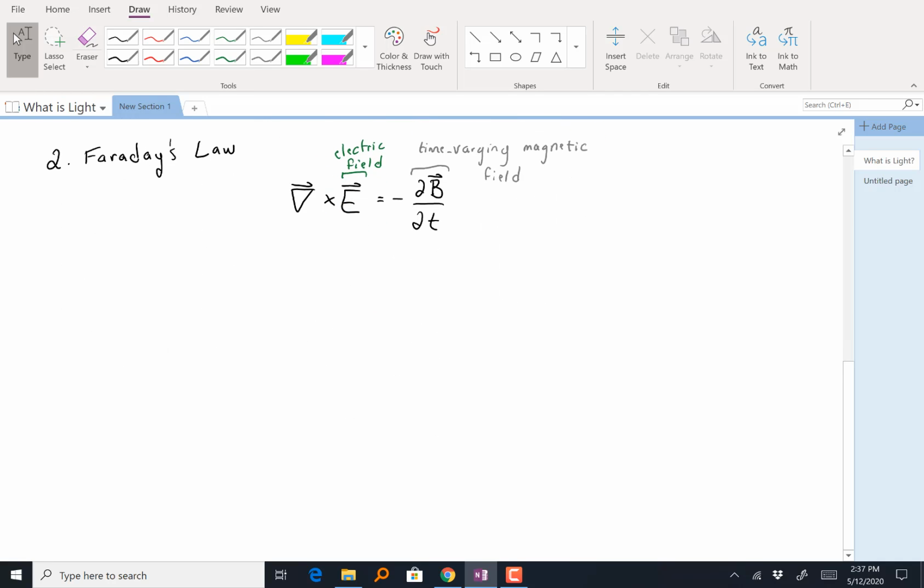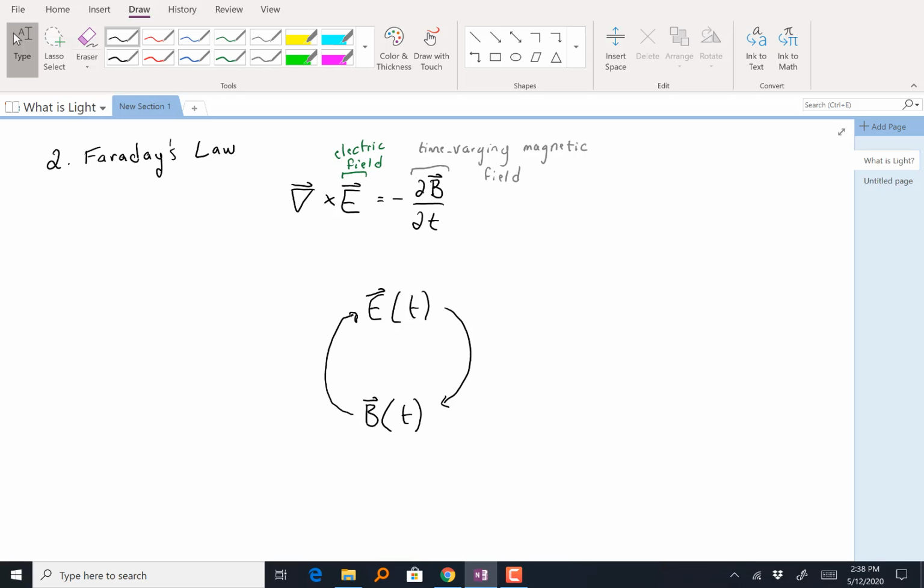Now, if I put these two things together, what I'm saying is that if I have a time-varying electric field, so I'm just going to represent this by saying my electric field is a function of time, that is going to create a time-varying magnetic field. And if I have a time-varying magnetic field, I'm going to create a time-varying electric field, and so on and so forth, right? It's continuously generating an electric, then magnetic, then electric, then magnetic field.